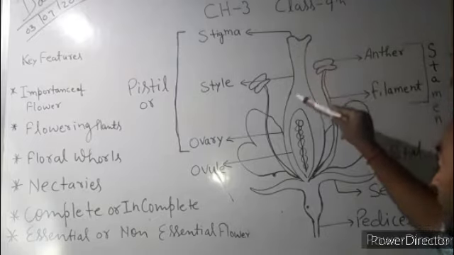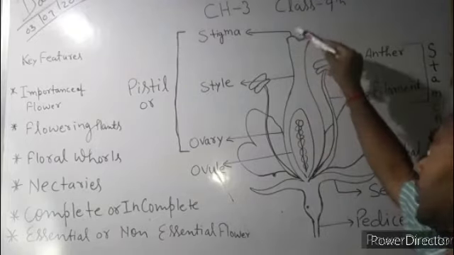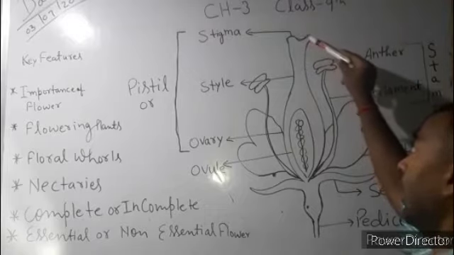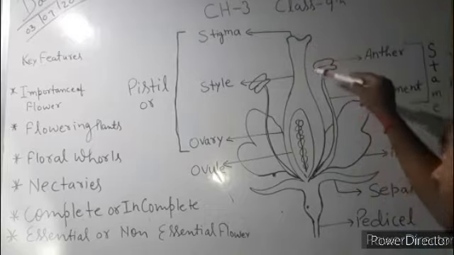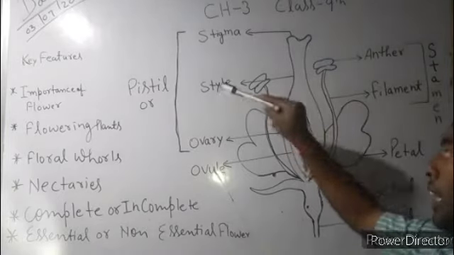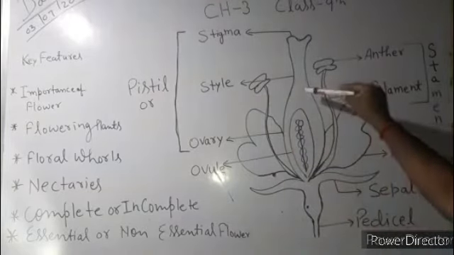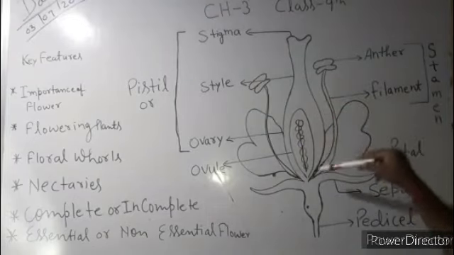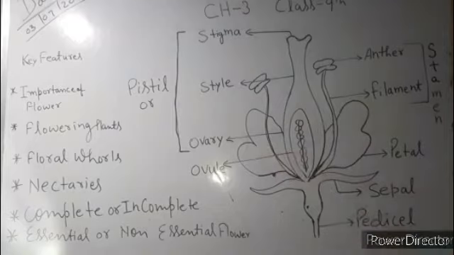in between there is a broad part that is known as stigma, and below the stigma there is a cylindrical part that is known as style, and when the style comes down there is a swollen part that is called ovary.